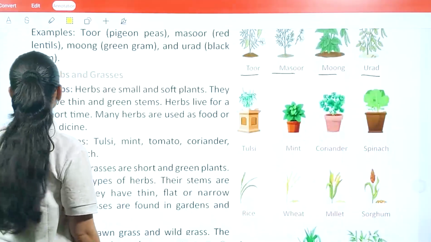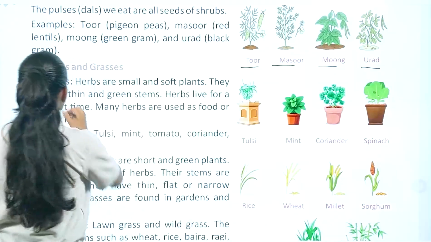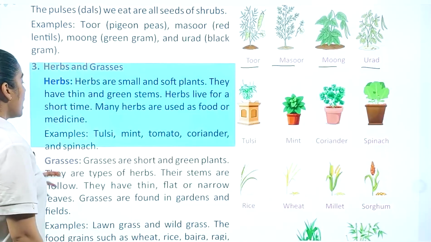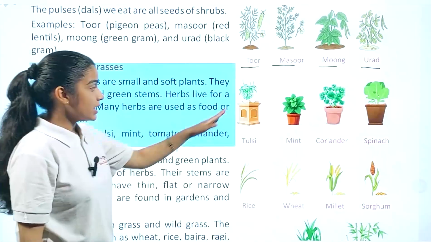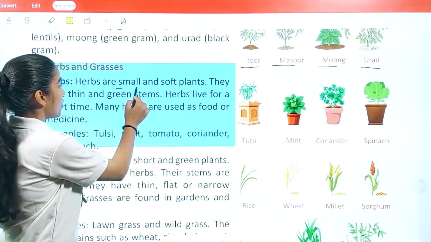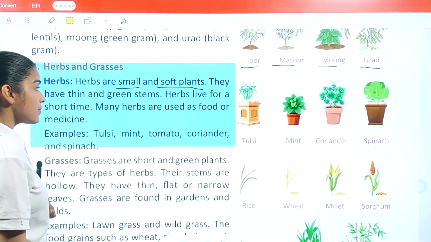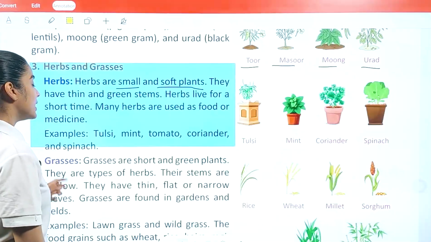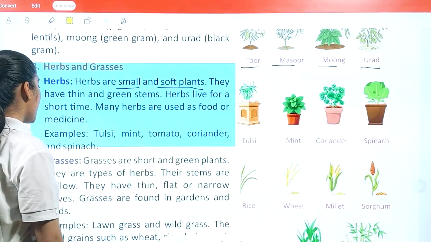Next category we have herbs and grasses. Herbs are small and soft plants. So if you see, these are herb plants, which are small and soft. They have thin and green stems. Herbs live for a short time. Many herbs are used as food or medicine. Examples: tulsi, mint, tomato, coriander, and spinach.